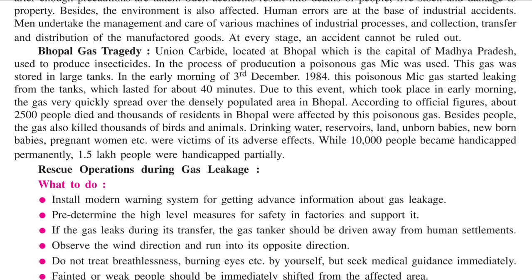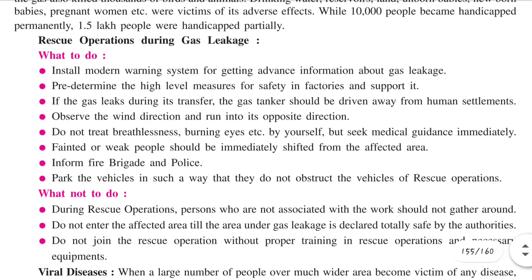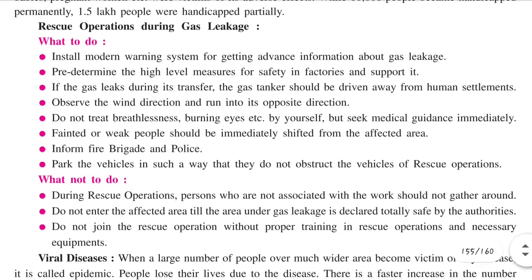Nearly 2000 people died immediately, and thousands of people were left affected by the poisonous gas. So some rescue operations were also done during this gas leakage. What we should do and what we should not do during the rescue operations of gas leakage: install a modern warning system for getting advance information about gas leakage.